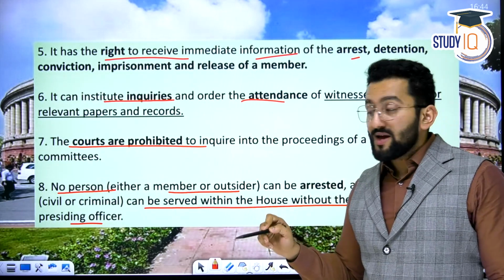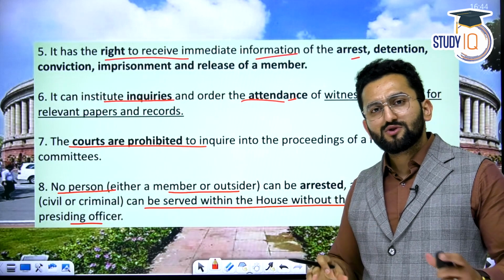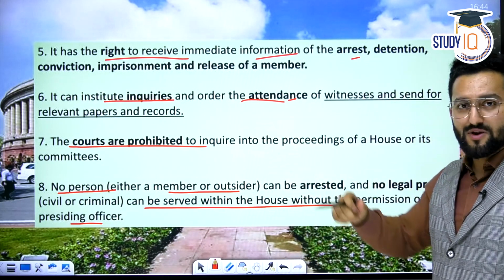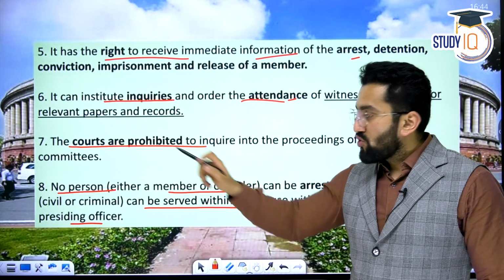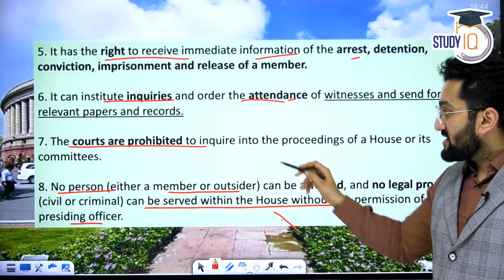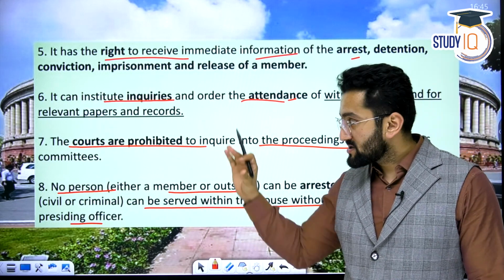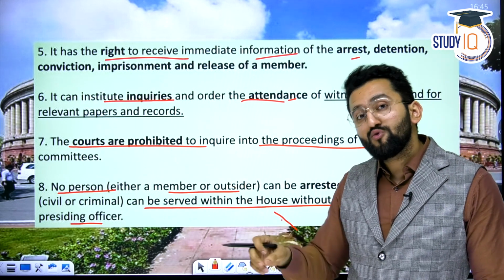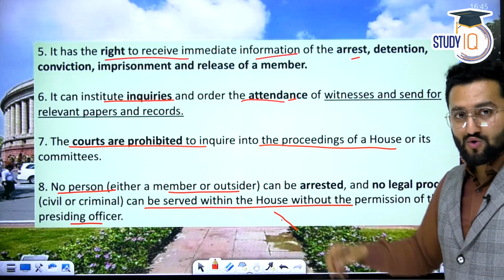It can institute inquiries and the attendance of witnesses and send for relevant paper records. If some proceedings are going on in the house, they can ask for an inquiry and all the papers associated with that. Courts are prohibited from discussing the proceedings of the house. The proceedings of the house are immune from the intervention of court. No person, either a member or outsider.